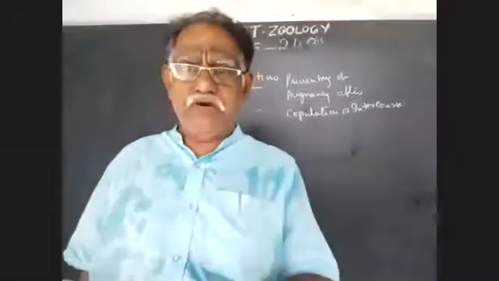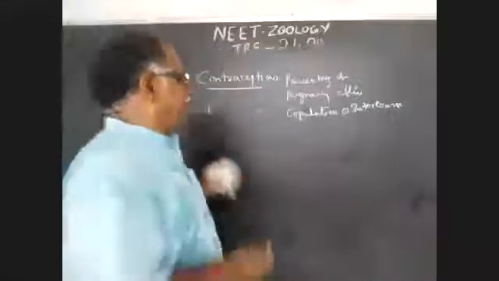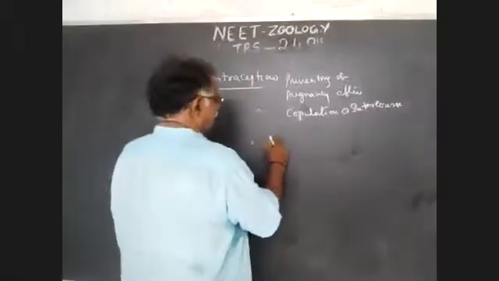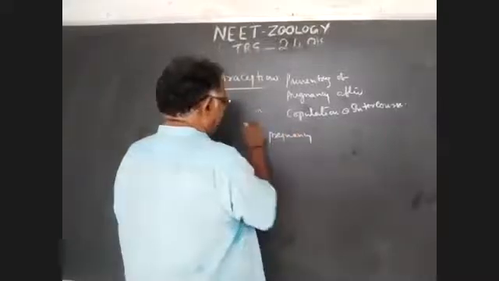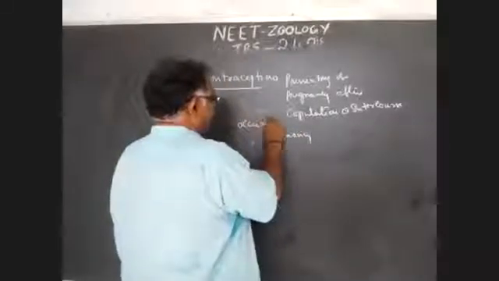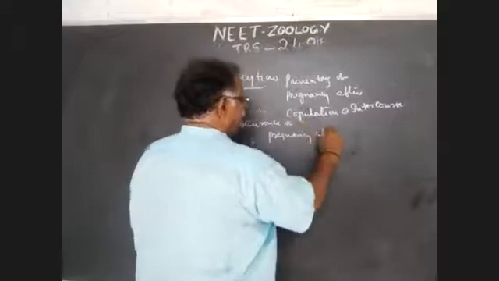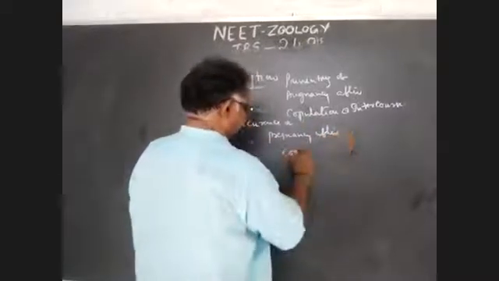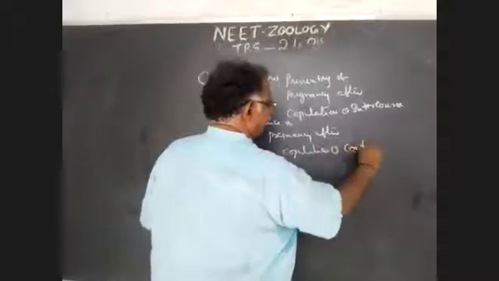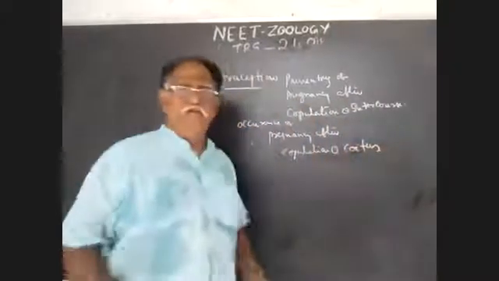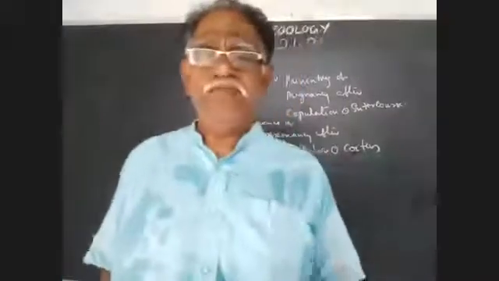The opposite word is conception. That is the formation of pregnancy, the occurrence of pregnancy after copulation or coitus. So two important terms.